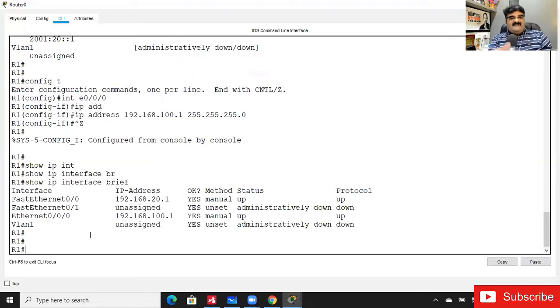Can I assign 2 IPv4 IP addresses to the same interface? I already told you it is replacing, right? But can I assign more than one IPv4 address to the interface?